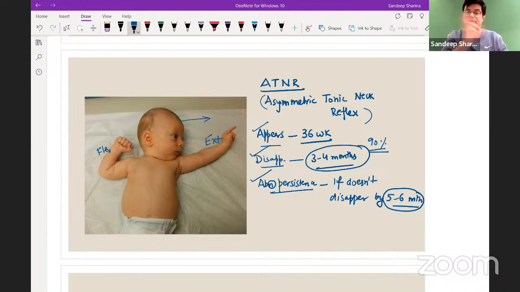Moro is also like this. Normal time of disappearance is 3 to 6 months. When will we call it abnormal persistence of Moro? If it persists beyond 6 months, right?